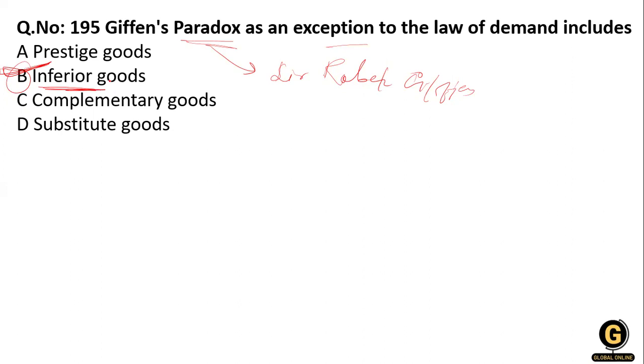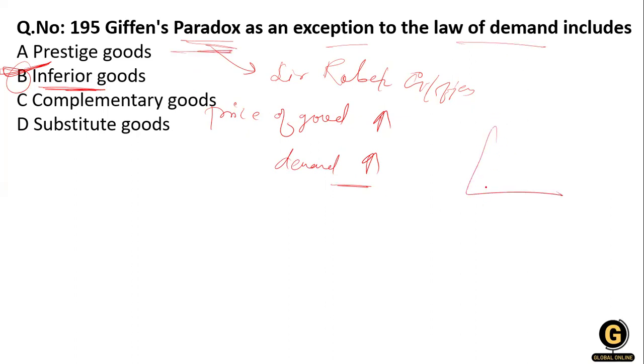The next question. So what is a Giffen good? I have to explain it rightly. A Giffen good is when the price of some goods increases, the demand also increases. So this is called the Giffen paradox, because what we see in the law of demand is that if the price of a good increases, the quantity of that good decreases.